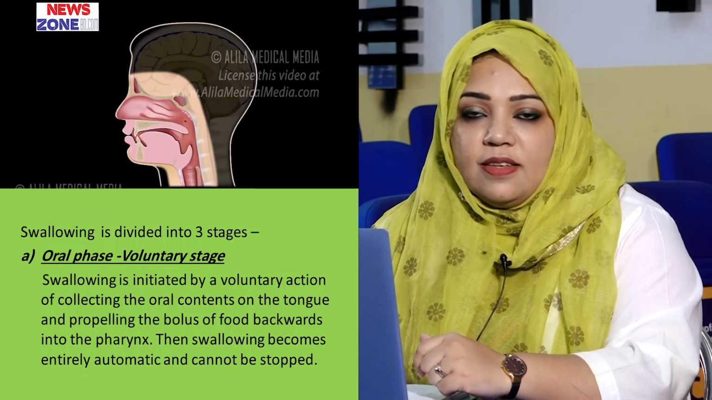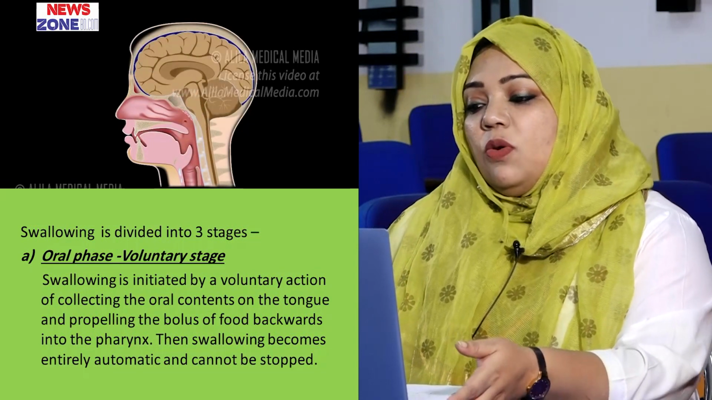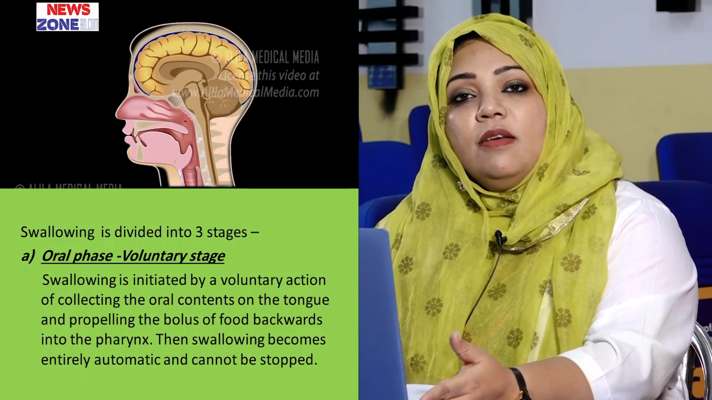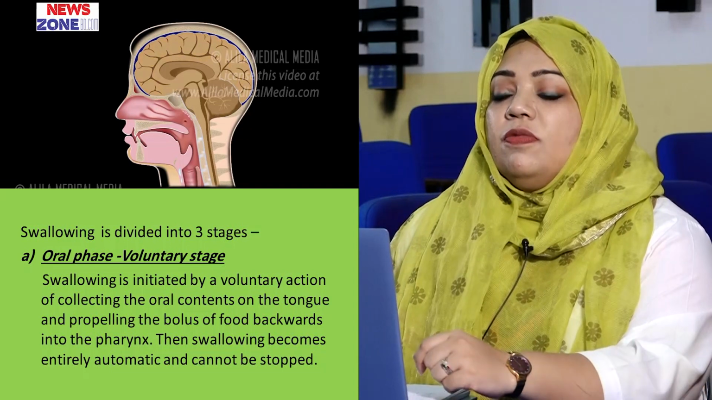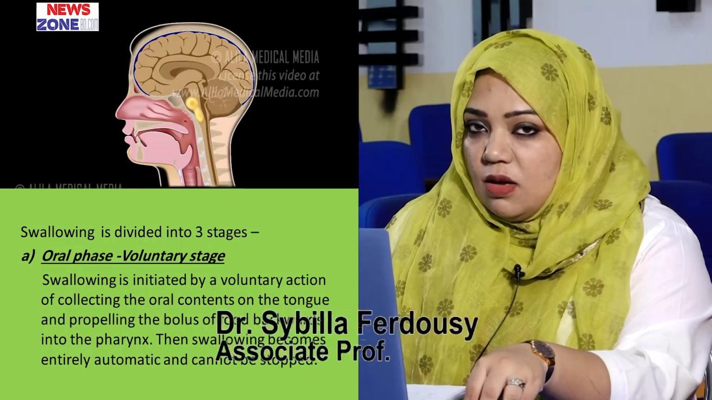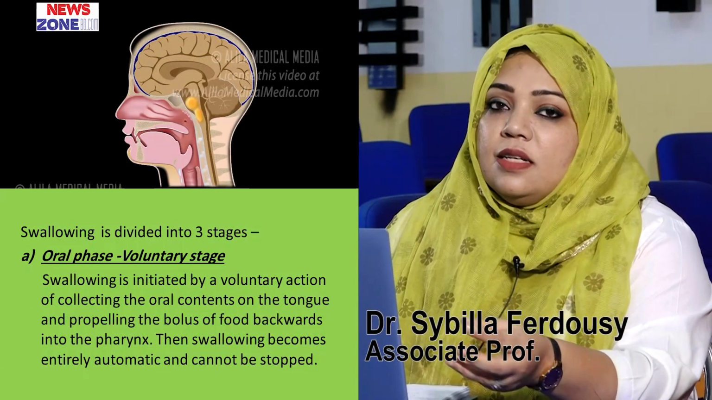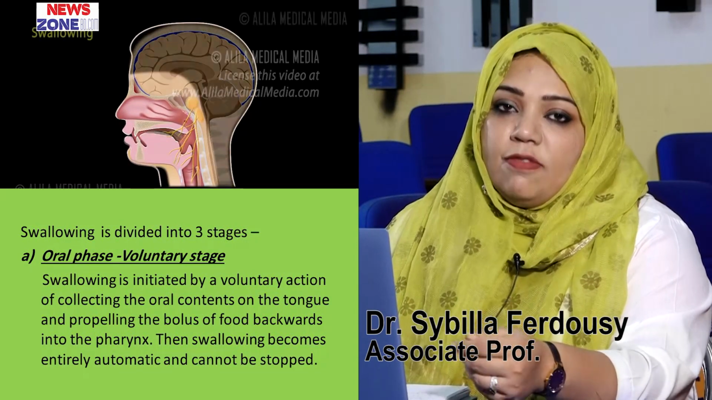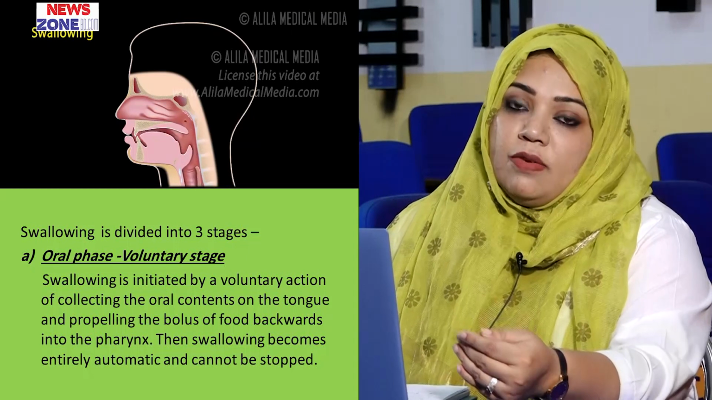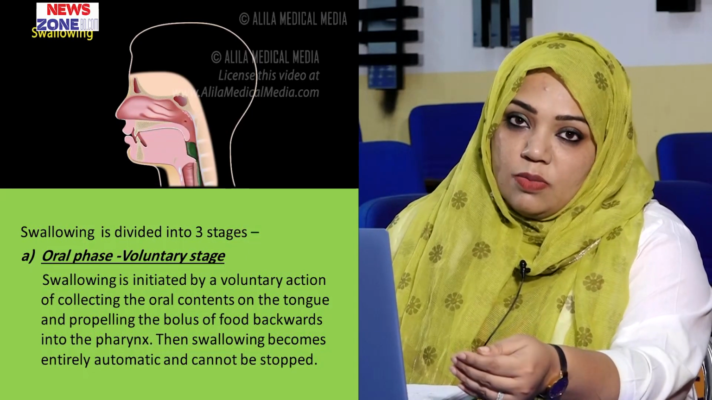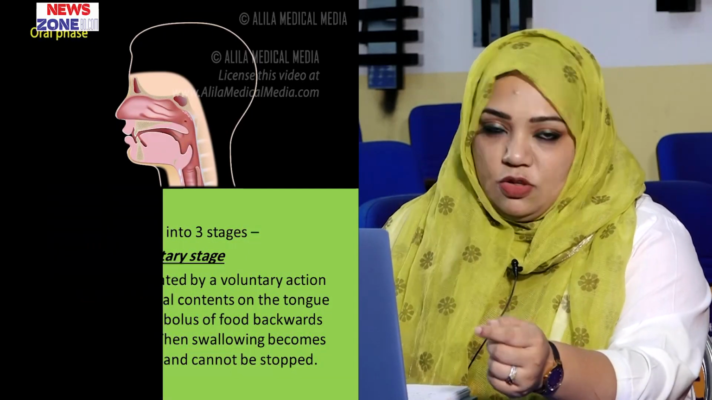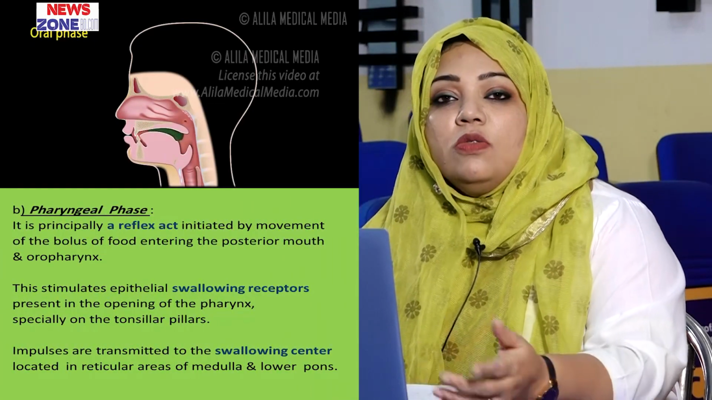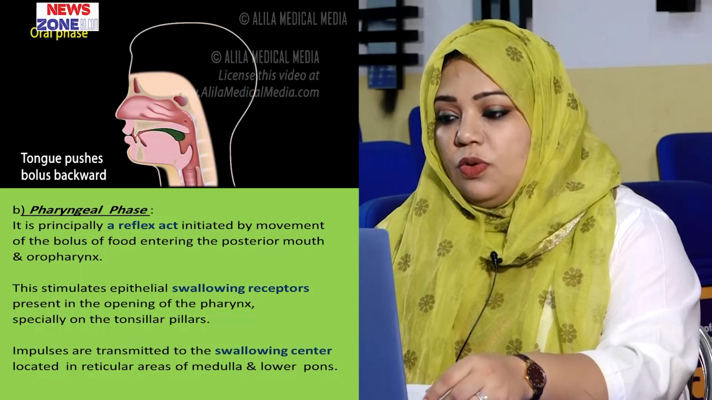The oral phase or the voluntary stage is initiated by the voluntary action of collecting the oral contents on the tongue, and then the tongue propels the bolus of food backwards into the pharynx, and then swallowing becomes entirely automatic and it cannot be stopped. So from that stage, swallowing is under the autonomic nervous system's control.